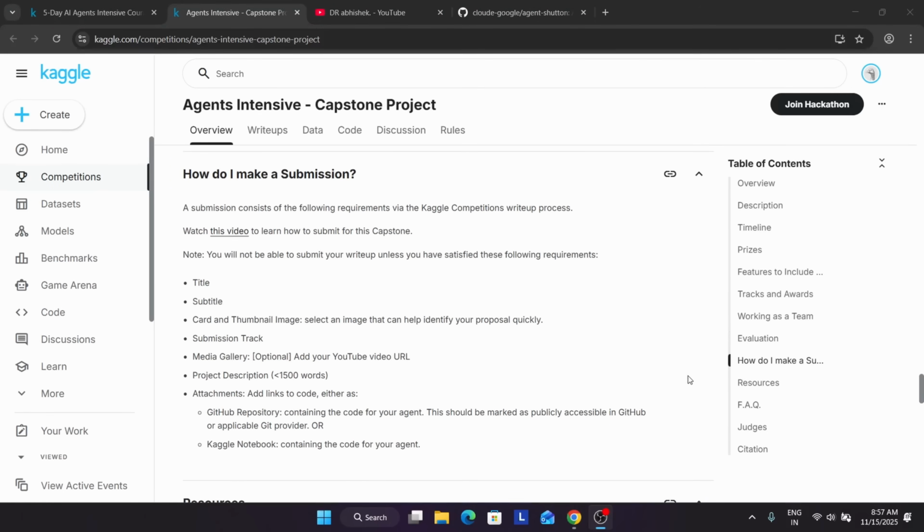Before that, let me give you a quick hint about how your architecture should be, basically the structure of your agent. You can make a planner agent which interprets the user and decides what needs to be done. I'm sharing a sample example. Here the planner agent redirects to sub-specialized agents. Some examples are retrieval agents, where you are retrieving some data. For example, if you are ordering something, you are searching whether your parcel has arrived at your location or not. So here the retrieval agent is working. Similarly, web search agent, code execution agent, and evaluator agent.